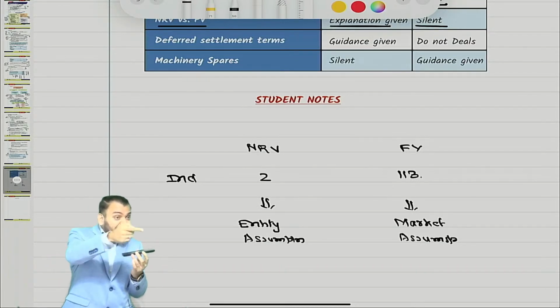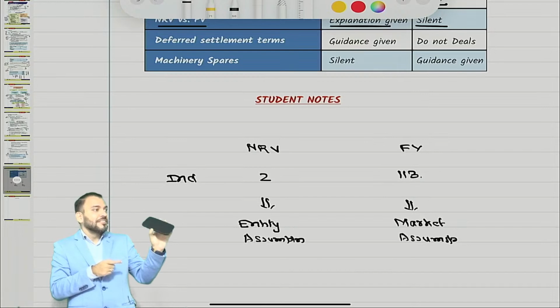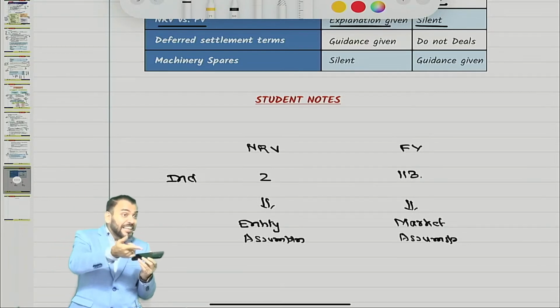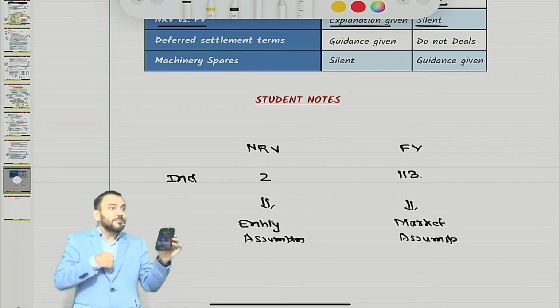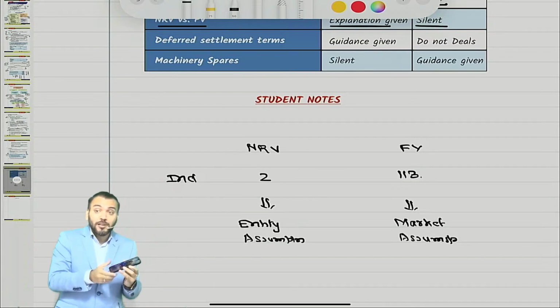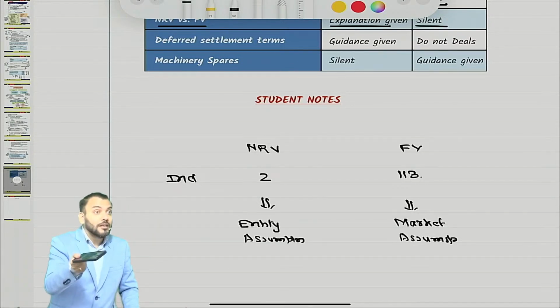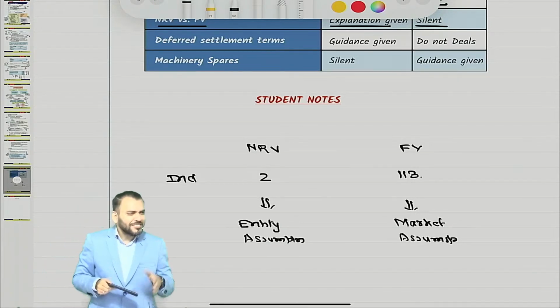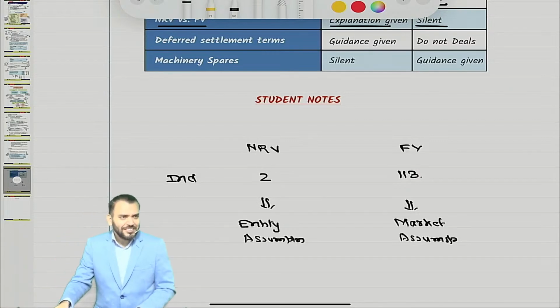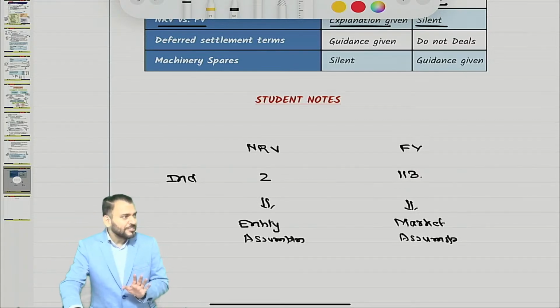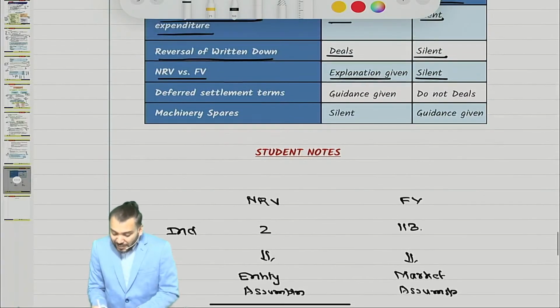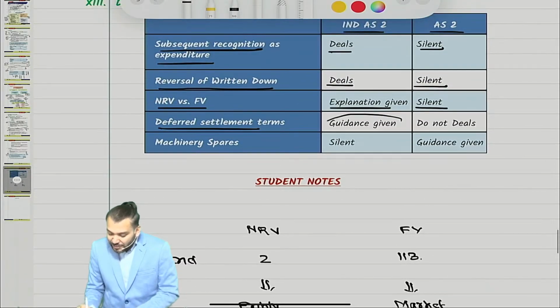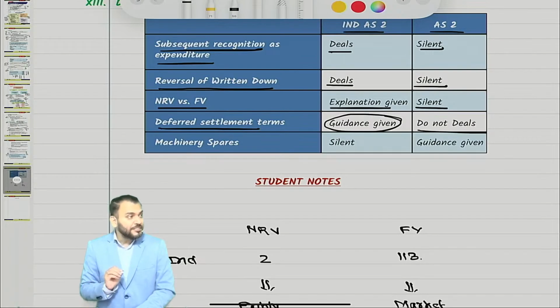At what price can I sell it? That is NRV, based on my assumption. But at what price can it be sold in the market? That is based on market assumption, and that becomes fair value. Detailed discussion will come in Ind AS 113. But have you understood the difference? Then deferred settlement terms guidance is given under Ind AS 2, but AS 2 does not deal with this.